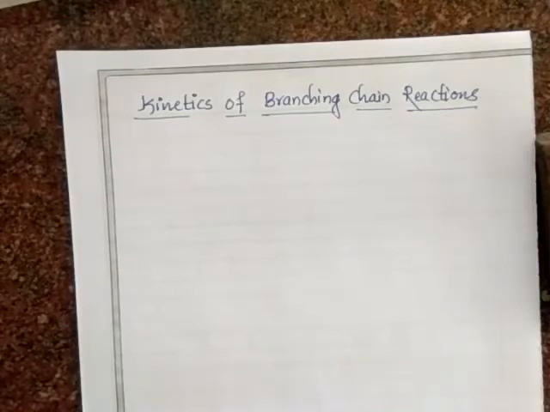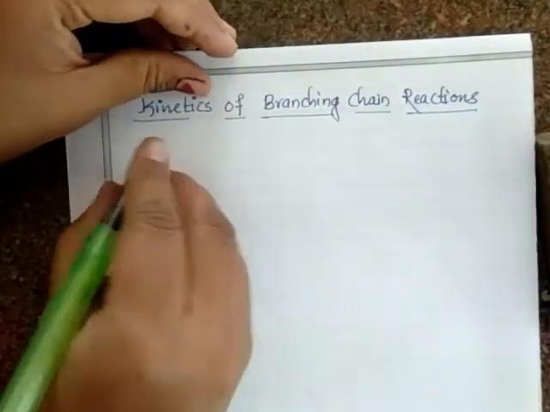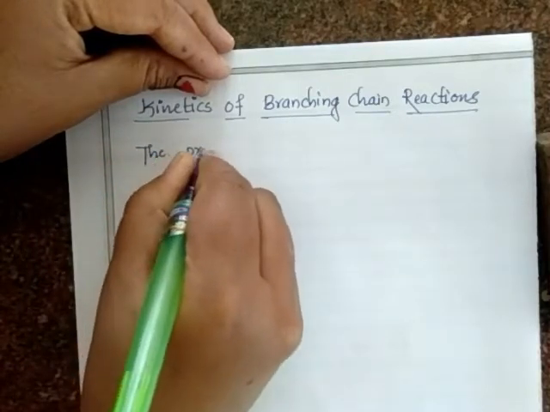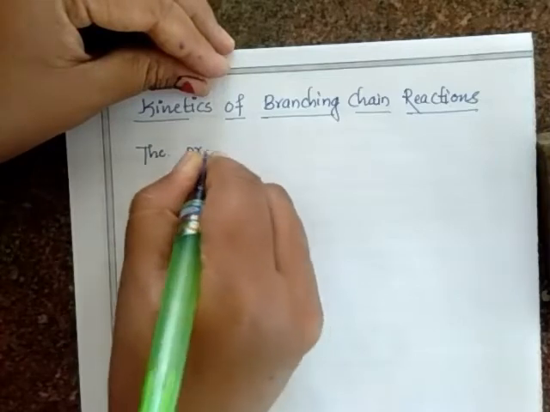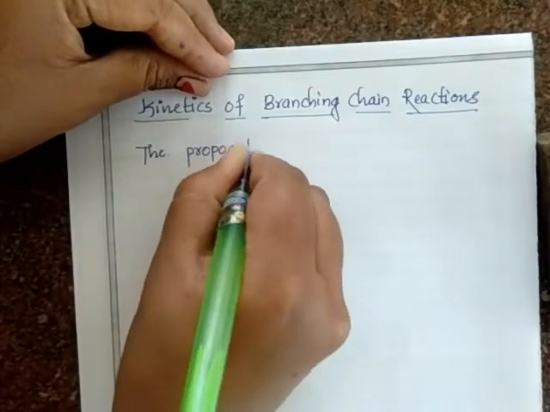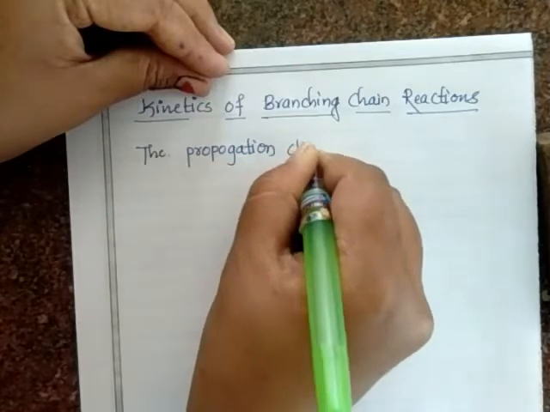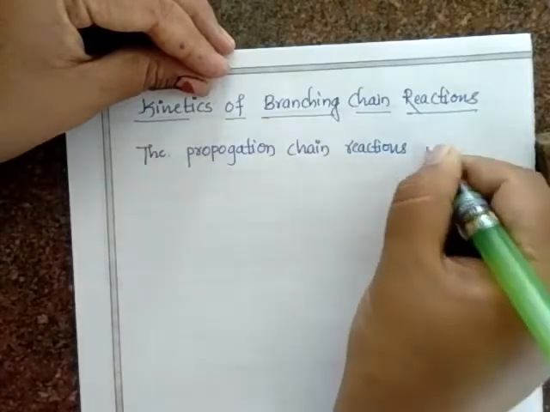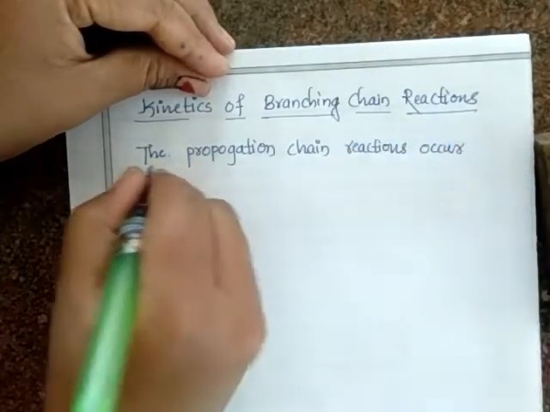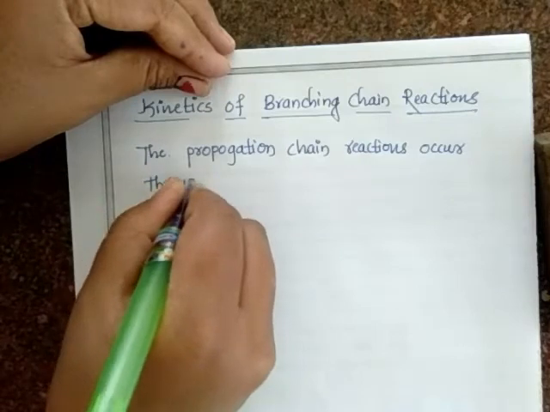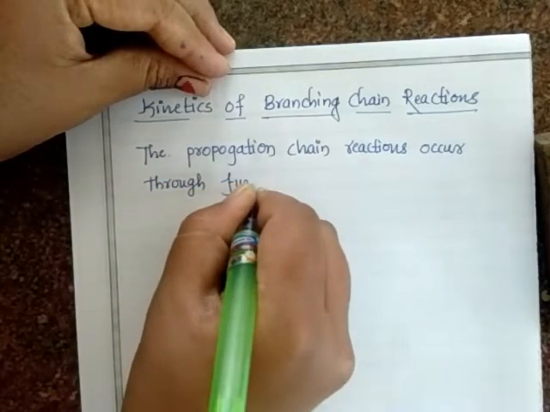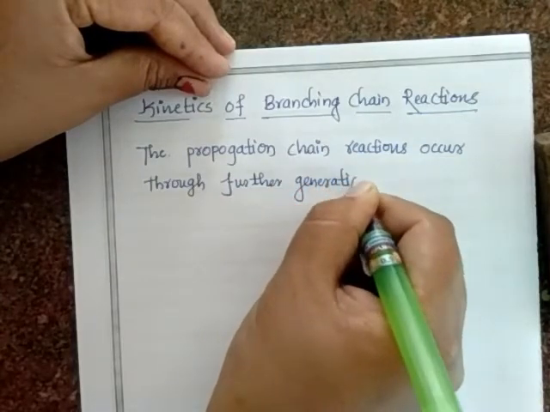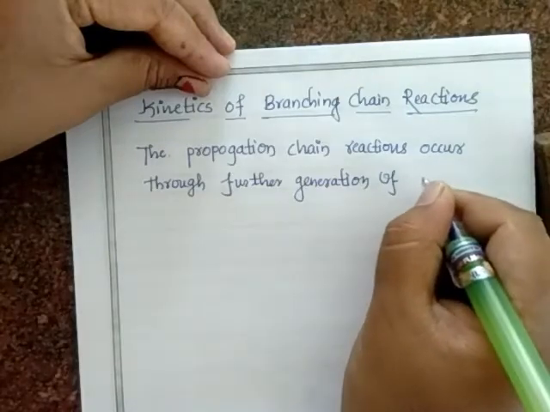Okay, what we have observed is that in some chain reactions the propagation chain reaction occurs through further generation of chain carriers.